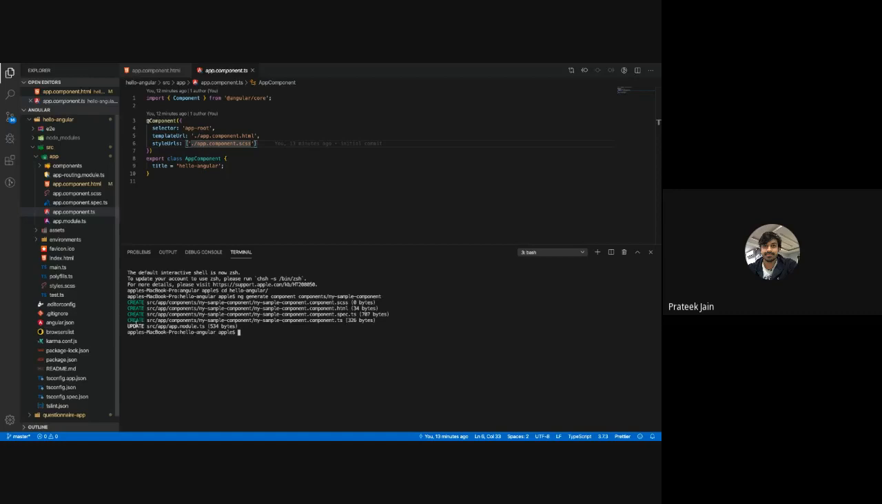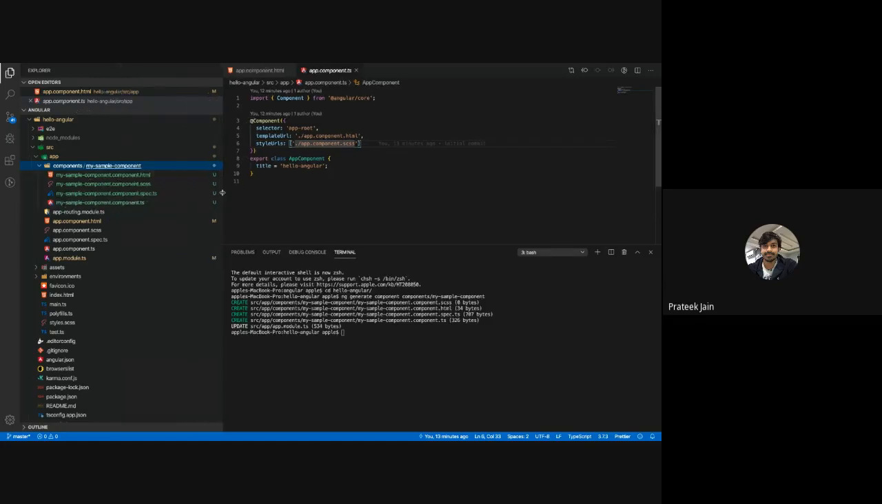It will create four files. You will see this component folder has got created, and there is one folder and four files with it. These are the similar files which you will see in the app component. The app component has a TS file, this component has also got a TS file. The app component has HTML, here also HTML. Everything is the same.